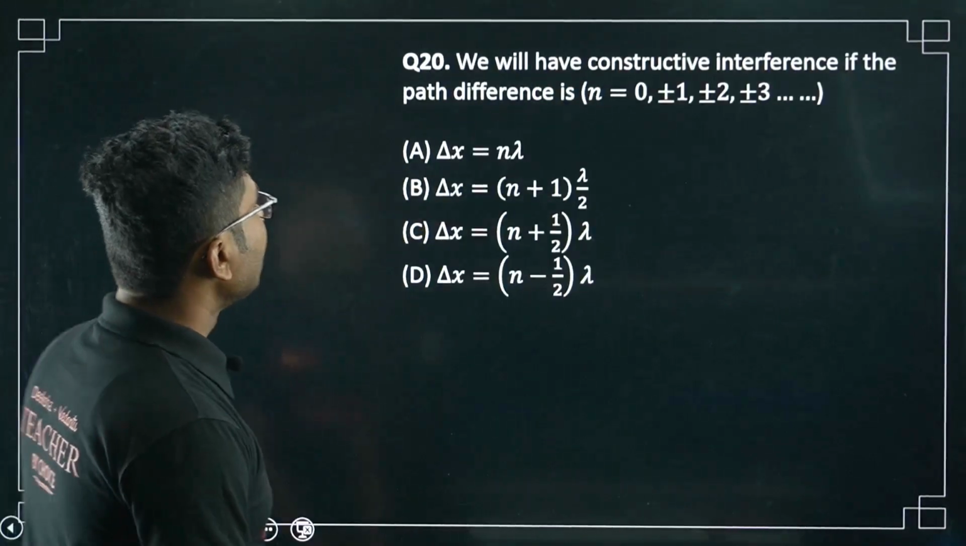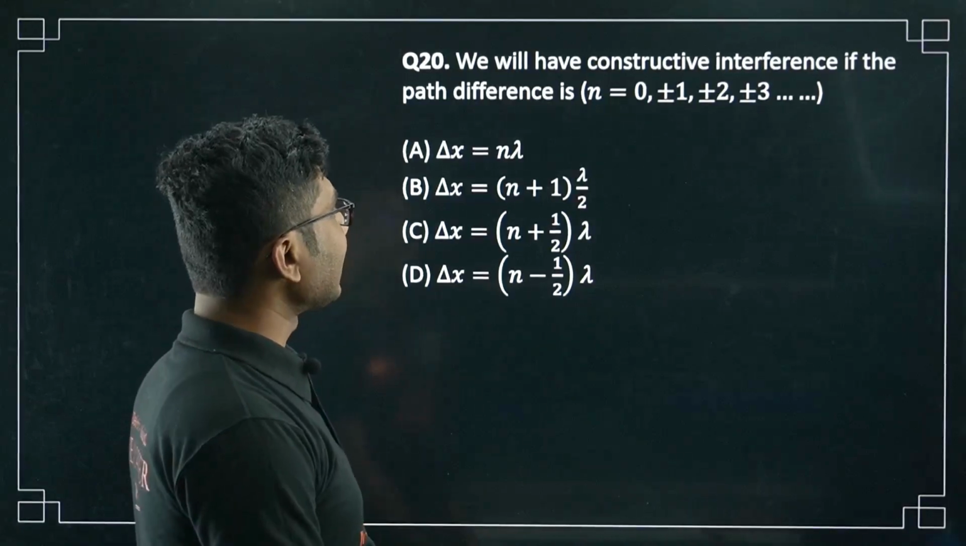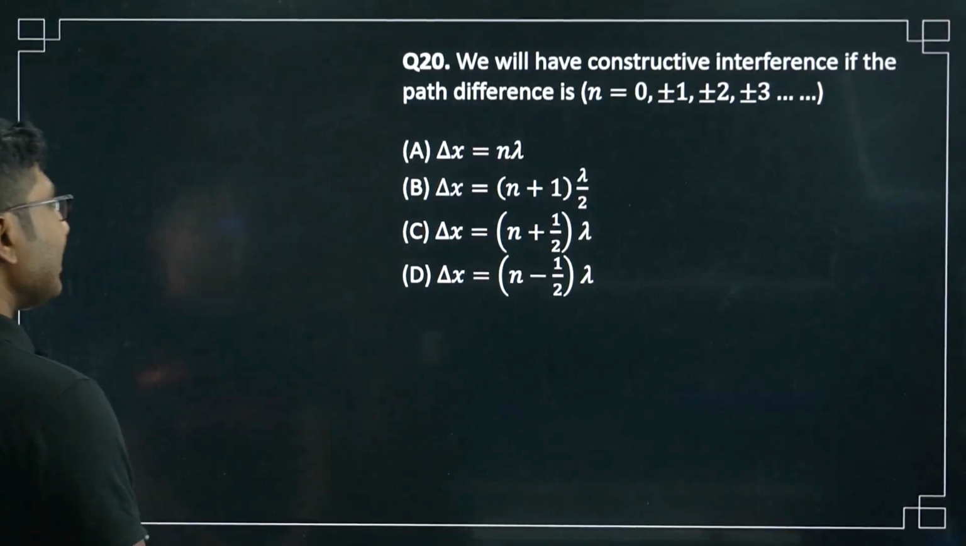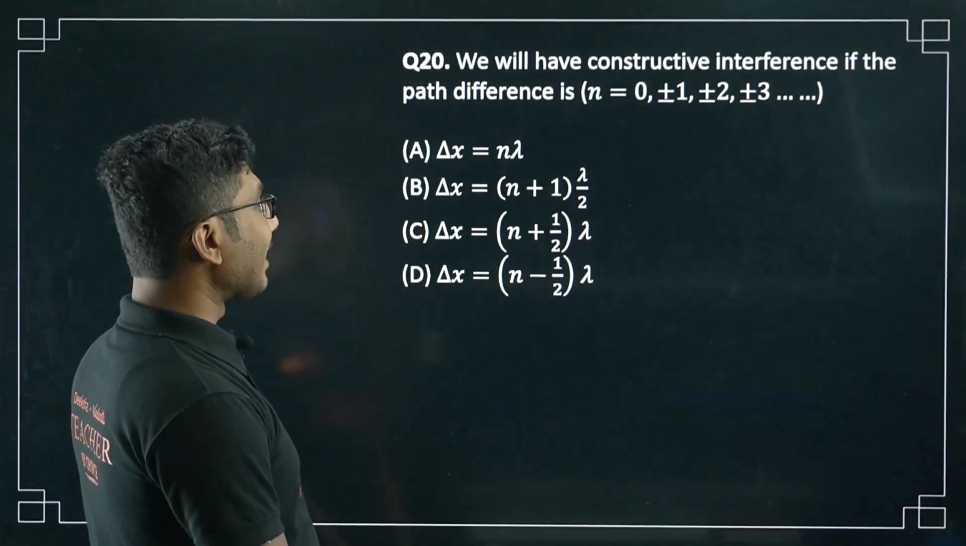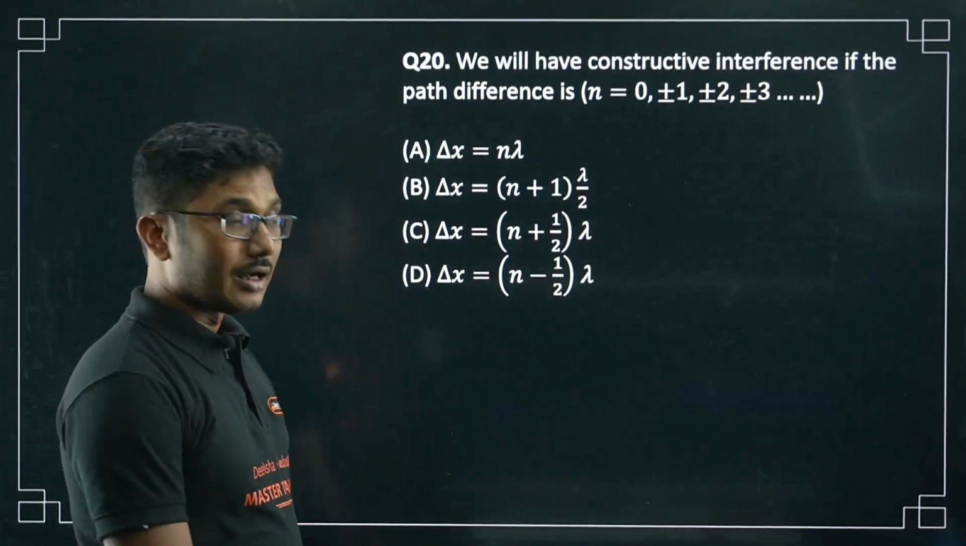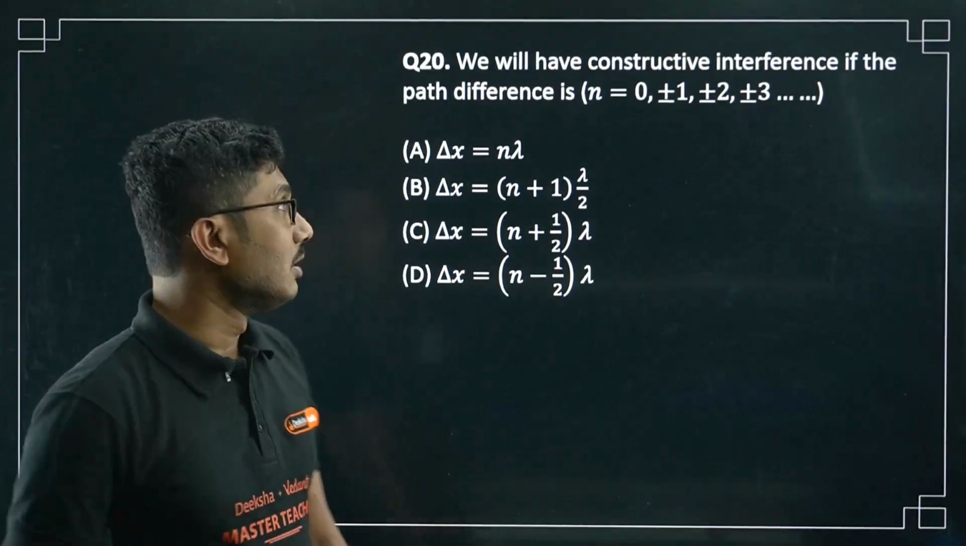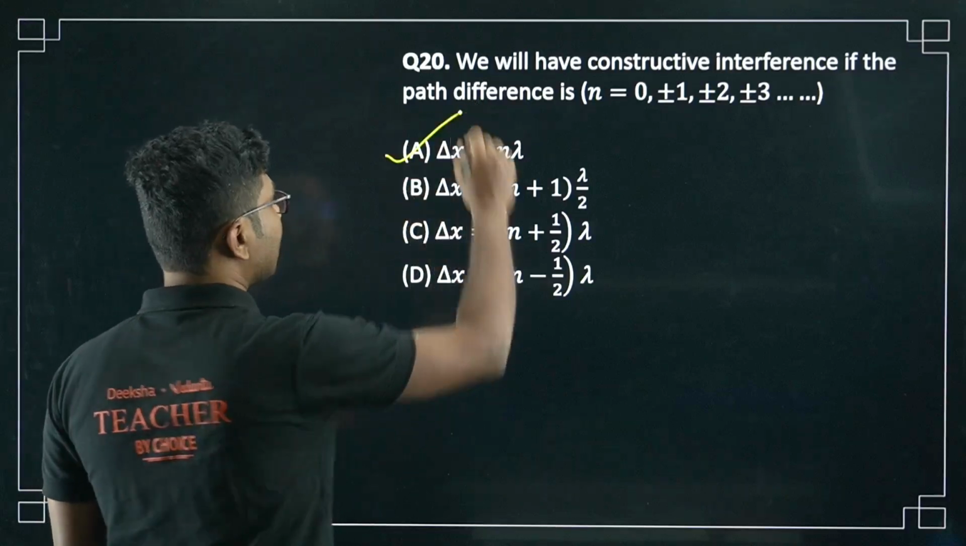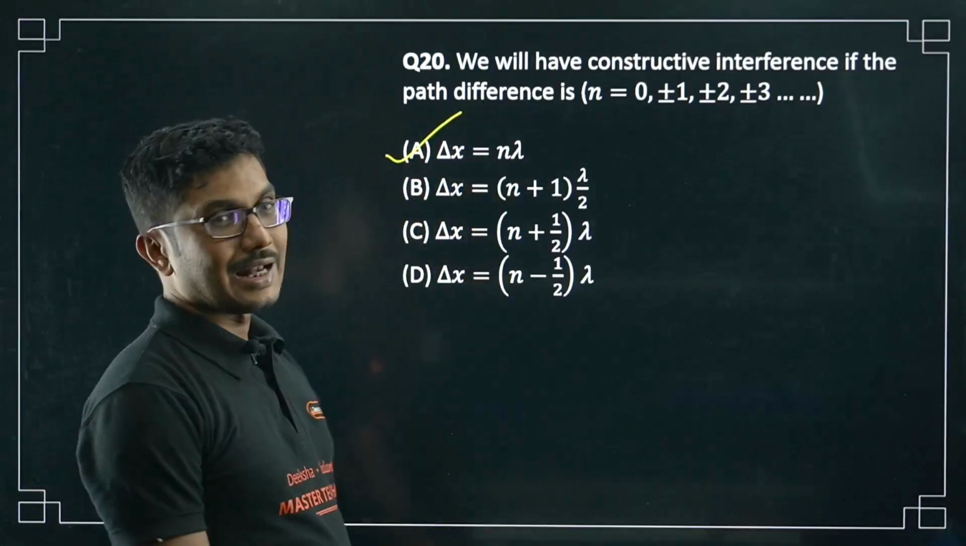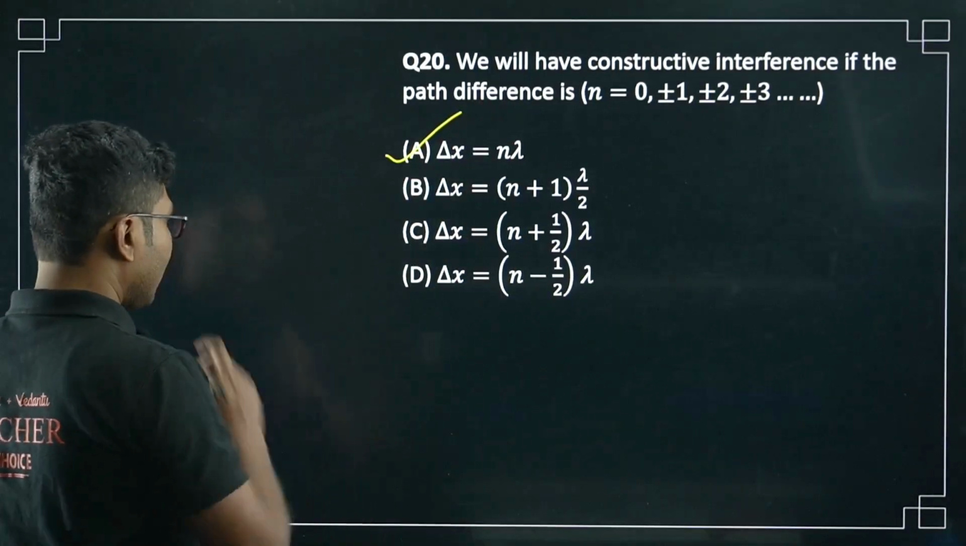Next is, we will have constructive interference if the path difference is an integer multiple of lambda. The condition is delta x equals n lambda. Okay, now next question.